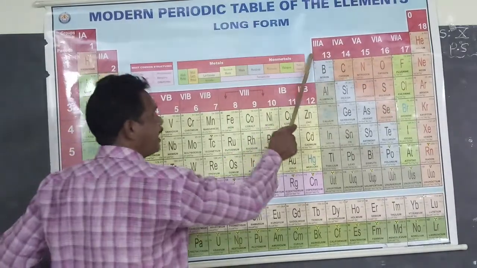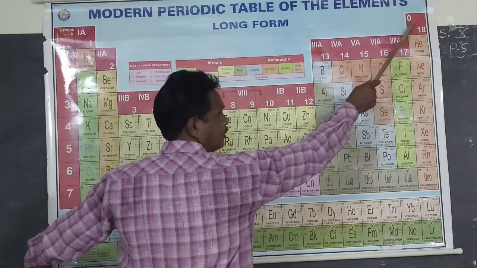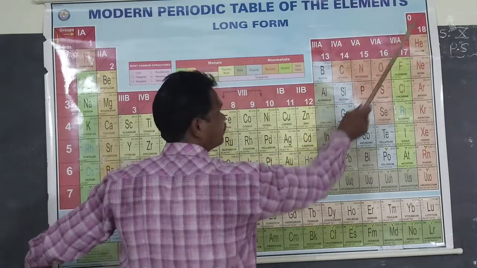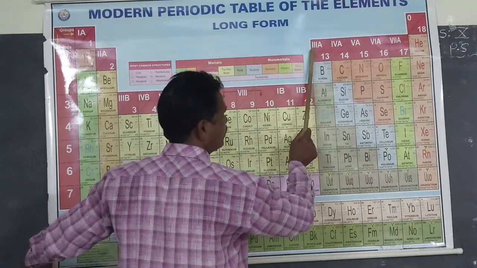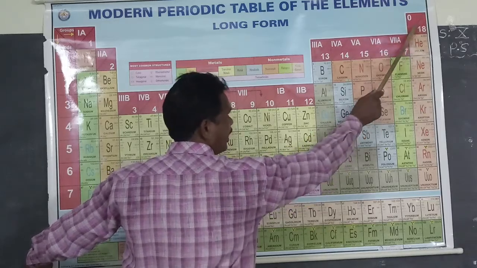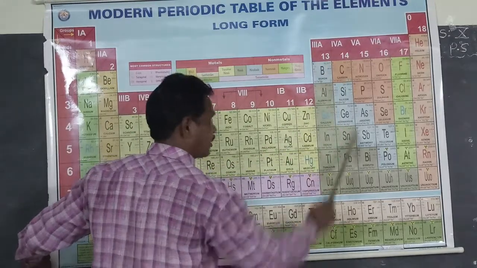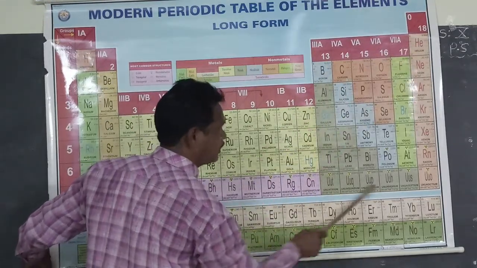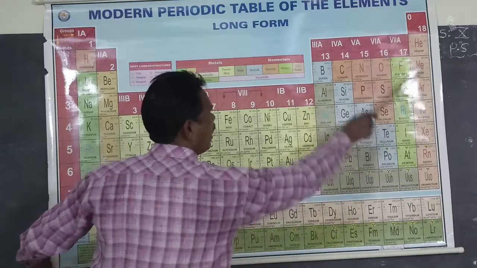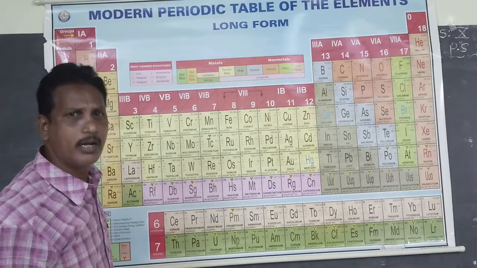Here 3A to 7A and 8A or 0, from 3A to 8A, these elements are called p block elements.